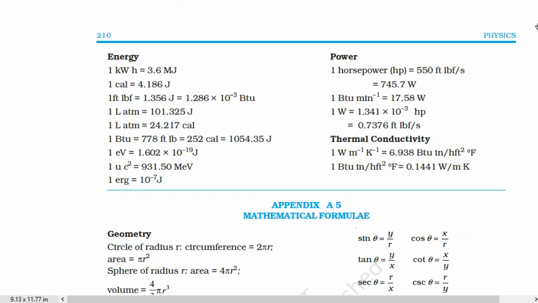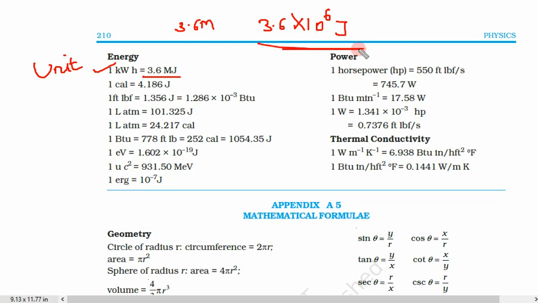Now conversions of energy and power. Let us see. So what are the units of energy? One unit is kilowatt hour, which you commonly call unit, electricity unit. So 1 unit is 1 kilowatt hour. This is equal to 3.6 megajoule, and mega is 10 to power 6. So this is 3.6 into 10 to power 6 joule. So this is also an important conversion.